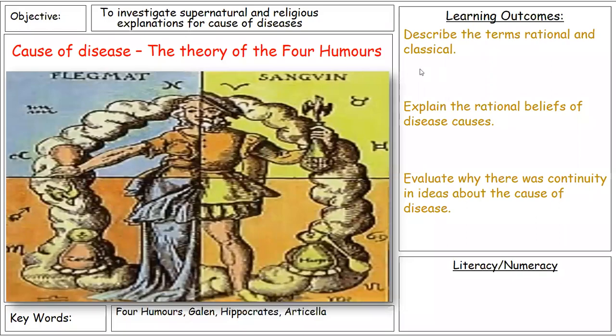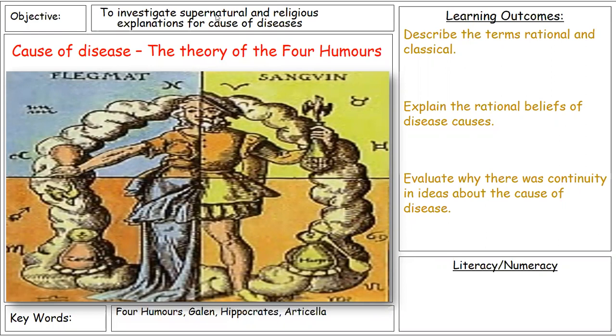This lesson is going to be about medieval medicine, and we're taking it one step further. Now, in the previous YouTube video, we looked at the cause of disease. We looked at the religious and supernatural causes. This video is going to take it one step further and look at the cause of disease, the rational concepts of the theory of the four humours.